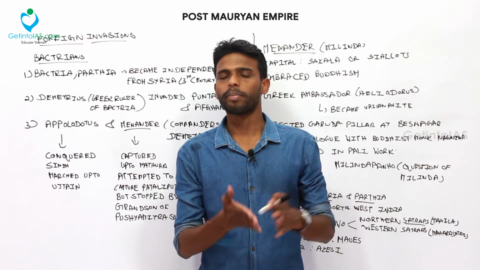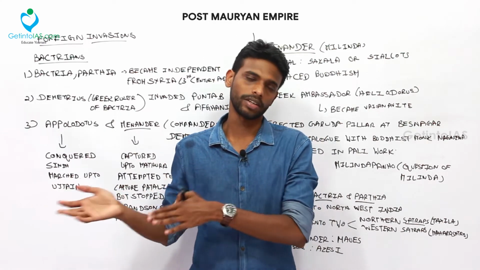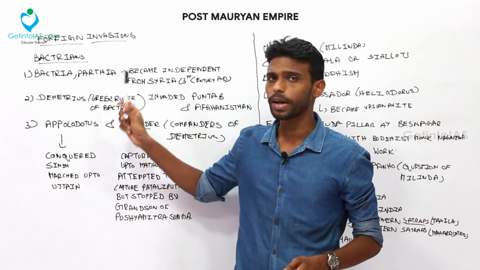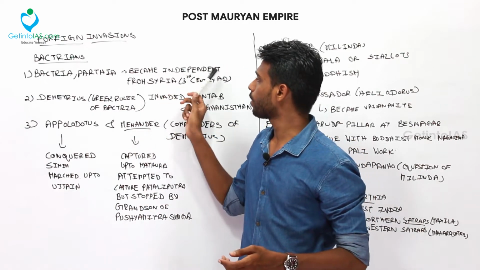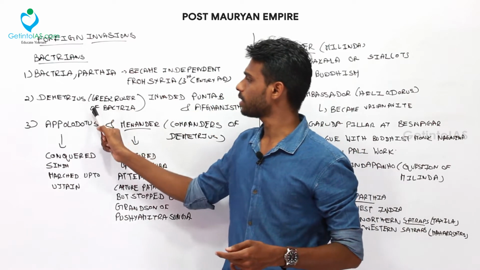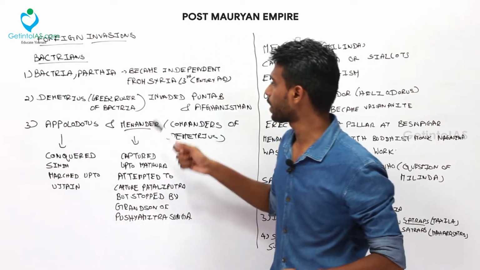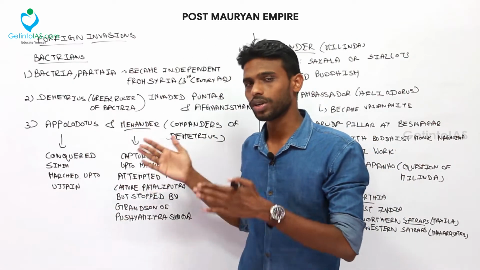So after the Mauryan Empire, Sungas and Satavahanas ruled the northern as well as the southern parts respectively, and the foreign invasions mainly were Bactrians and Parthians. These two kingdoms became independent from Syria during the 3rd century AD. Demetrius, the Greek ruler of Bactria, was the first to invade parts of India, and he invaded Punjab and Afghanistan. So these were the foreign invasions during this period.